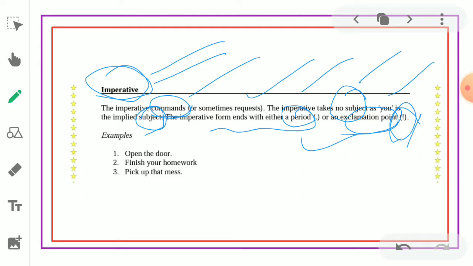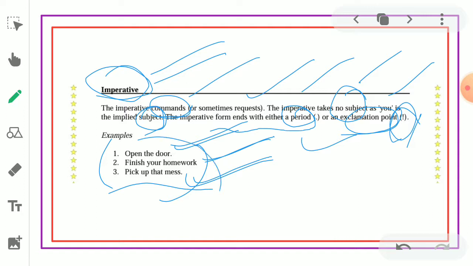See, as mentioned in your book, an imperative sentence expresses a command, a request, or gives advice. Even advice is used in imperative. Likewise, command, request. As you can see here in the example, open the door, finish your homework, pick up that mess. Open the door is nothing but an order, a command. Finish your homework. Pick up that mess. So all these three are orders or commands.